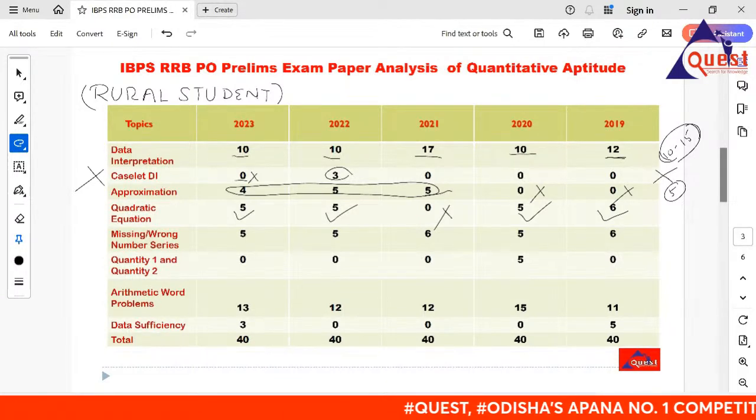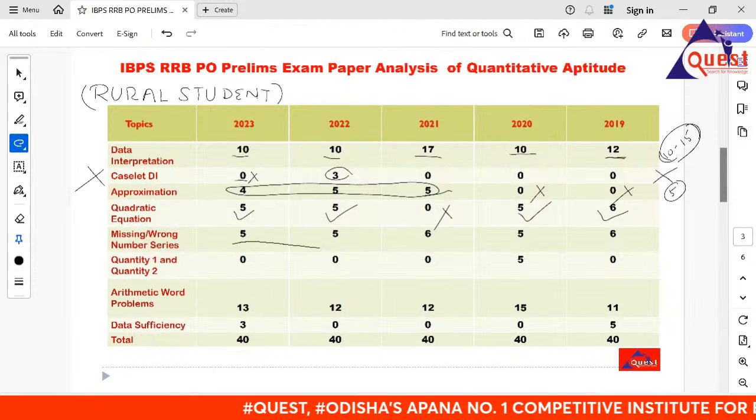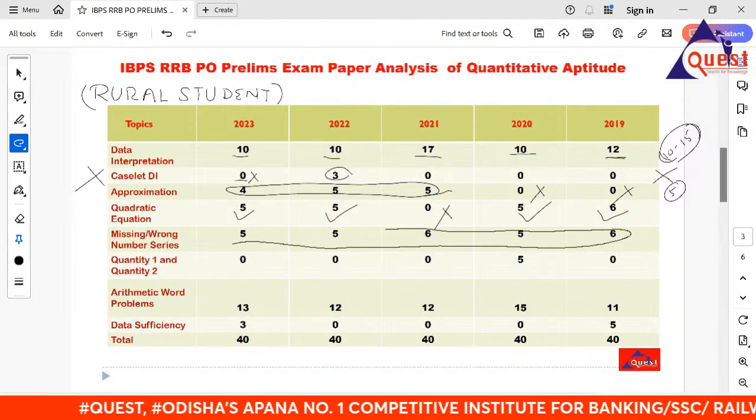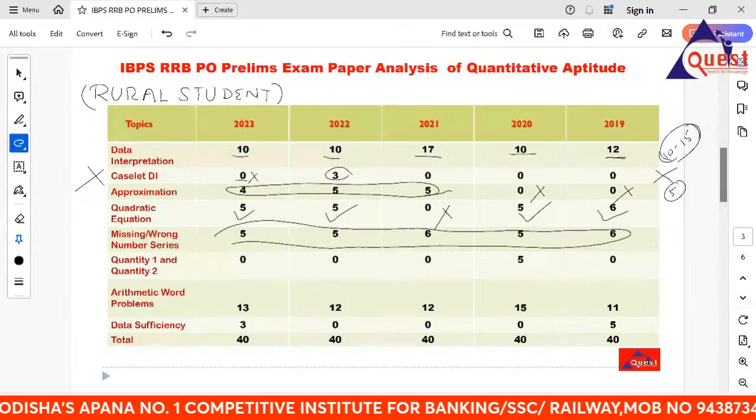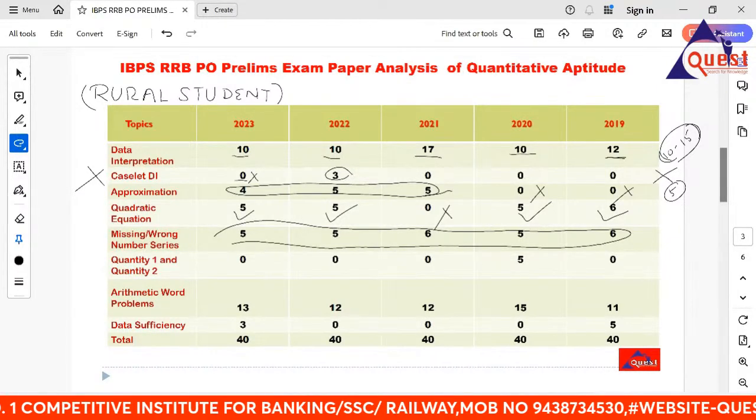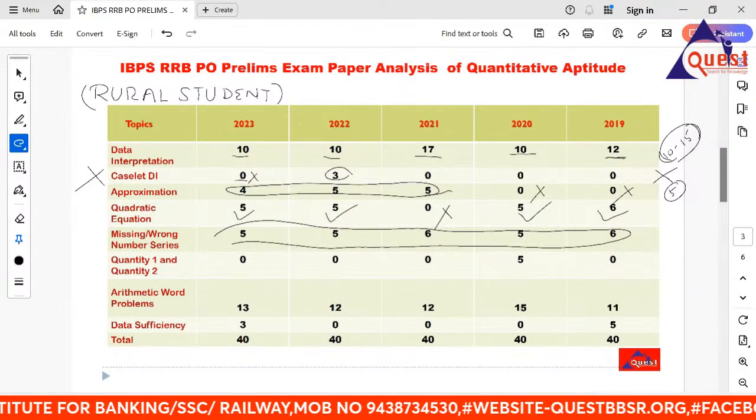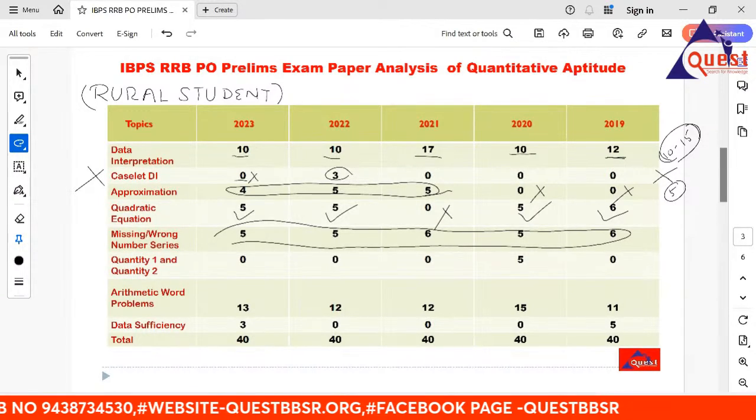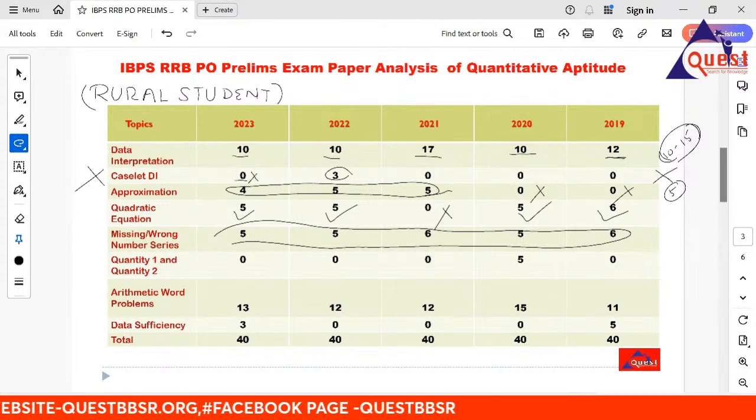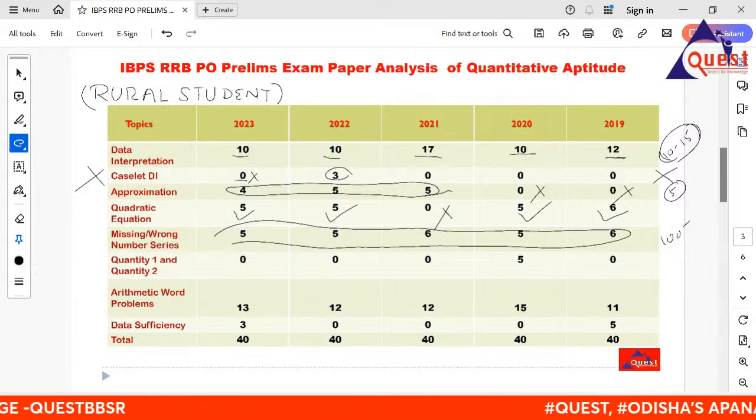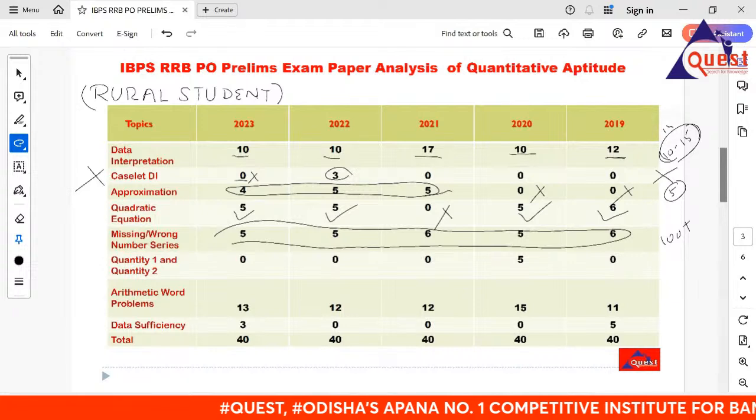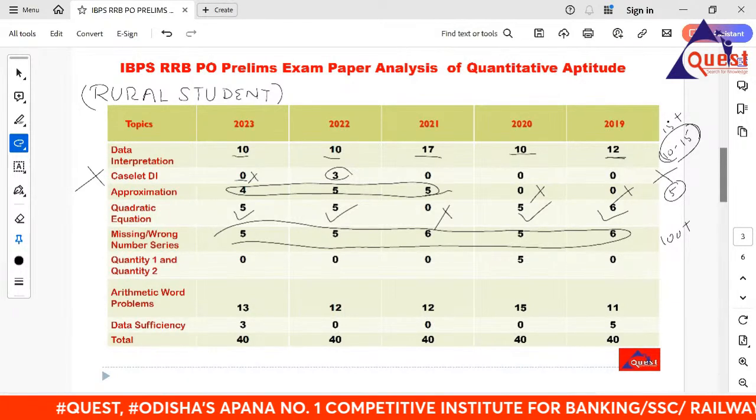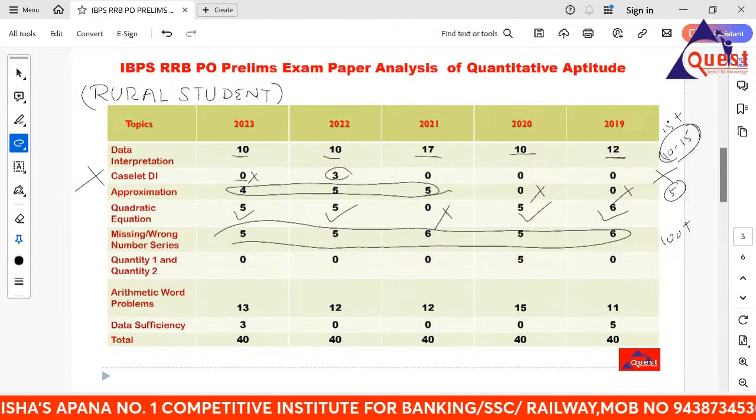Missing number series or the number series is an important chapter, because look, in 2023, 2022, 2021, 2020 and 2019, in all the exams there is a series question. So get ready for the series. Do a minimum of 100 plus series. Do a minimum of 15 plus DI questions, so you'll be comfortable in the last days of your preparation.